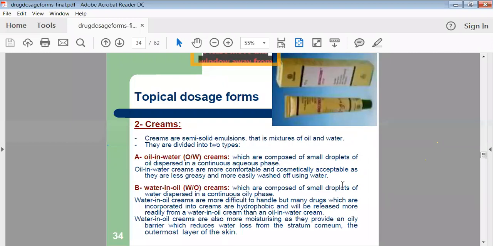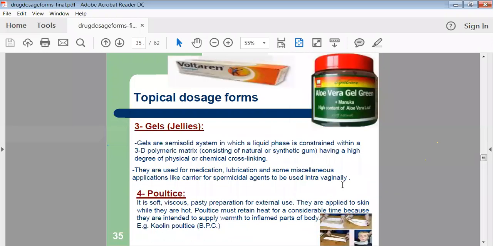Then creams are there. Creams are also familiar to everyone. These creams are semi-solid preparations or semi-solid emulsions. They contain water plus oil, a mixture of oil and water, so they are called creams. Generally creams are applied on your skin, topically.